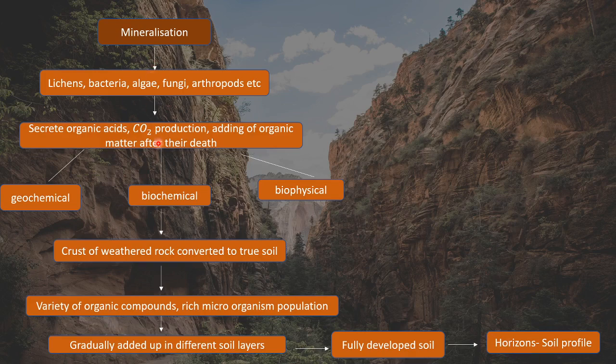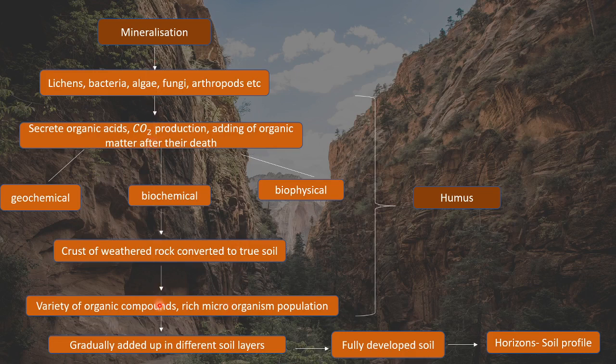So what we saw in this process, that after mineralization, by the action of microorganisms, what is forming? It is the formation of humus, right? Humus is the organic matter, organic soil that we require for the plant to grow, right? So by the action of all these microorganisms, their dead remains, all the processes, ultimately what is happening?